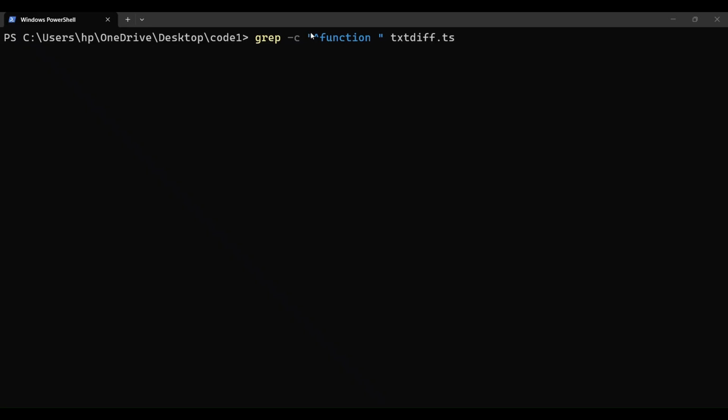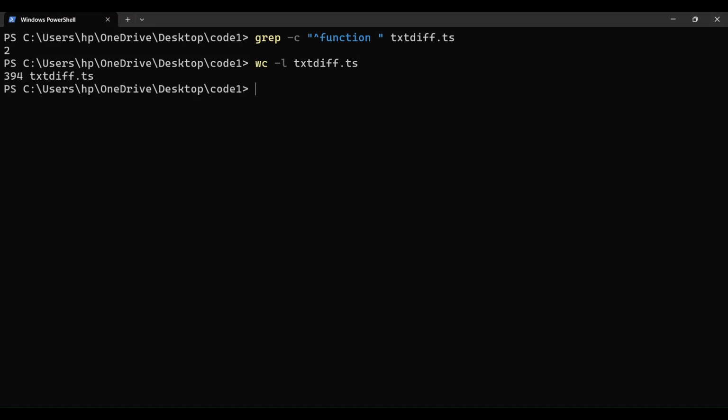So here we are on the terminal, and you can see a command we have written. When we execute this command, you can see that it outputs 2, confirming the two functions: the main function, which is the entry point, and the one function of our constraint that we have prepared. Now we will execute this command. As you can see, it gives the number of lines, which is 394, satisfying the line budget constraint inside our main file.